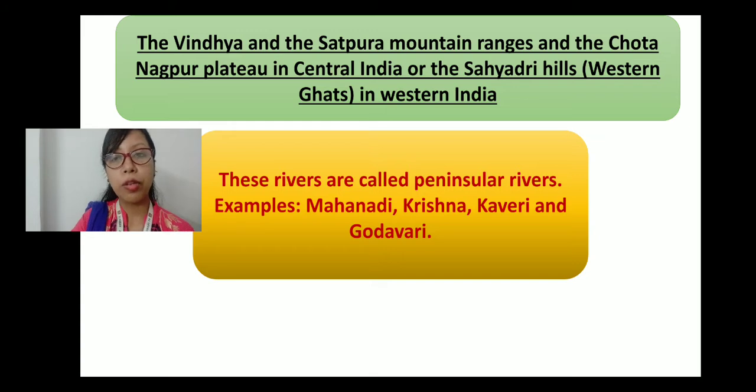Then the Chotanagpur Plateau covers the maximum part of Jharkhand and some part of Orissa, West Bengal, then Chhattisgarh, okay? And Mahanadi actually falls into this region. This is not included in your book, but I'm just giving some information so that you can get the idea where these ranges actually fall, okay? So it mainly falls in central India and western India.